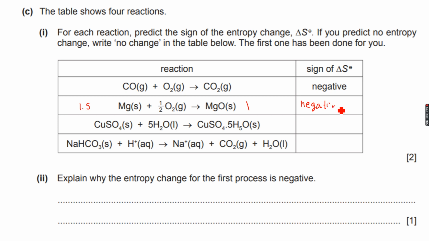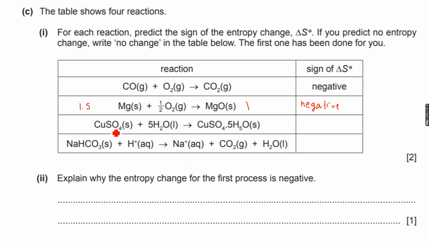The other approach is there is a gas on the reactant side, but there is no gas on the product side. And since a gas is being consumed, we know that entropy has to decrease because gases are more disordered. So if a gas is being consumed, then the disorder is decreasing and the order is increasing. So the entropy change has to be negative. So these are the 2 approaches to this particular reaction.